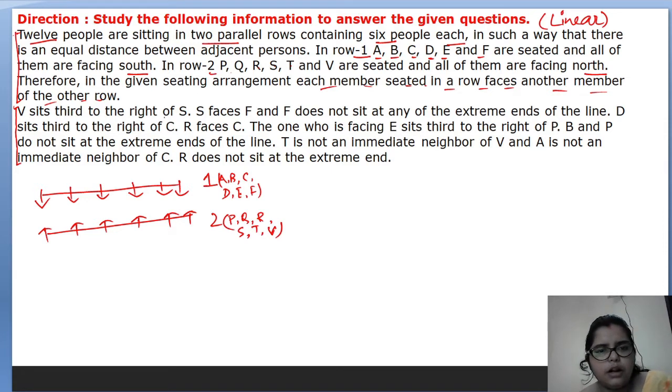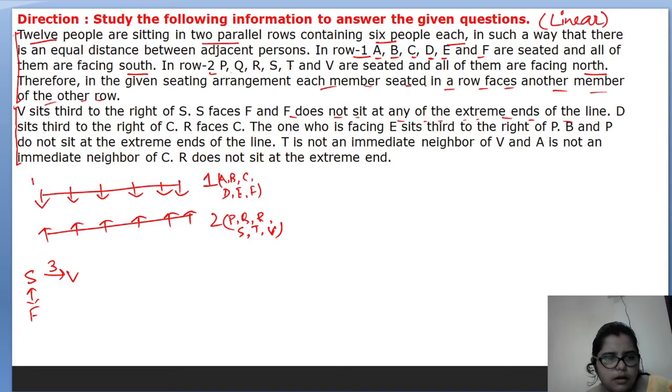Now, V sits third to the right of S. Is it possible to write down any of the places for V? No, this is not possible, because we do not know the exact information about V as well as S. So we'll write it down here only. V is third to the right of S. S faces F. F does not sit at any of the extreme ends of the line.